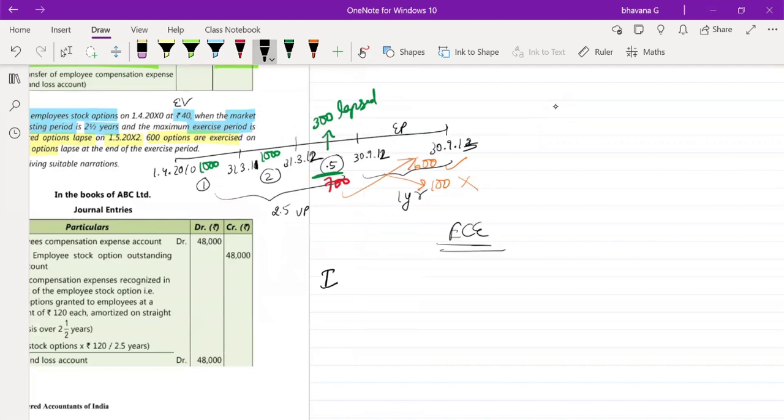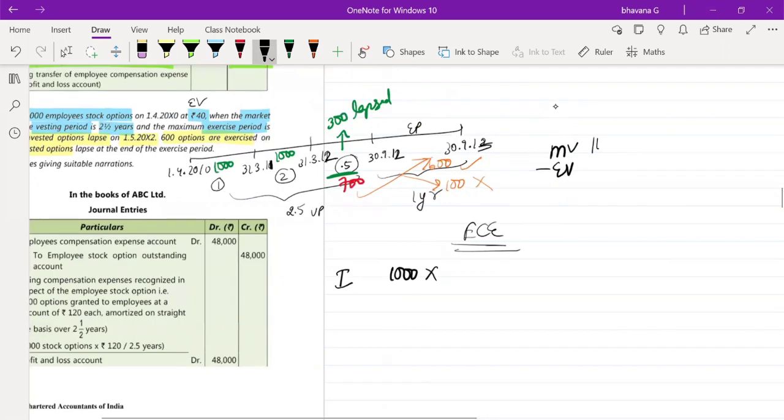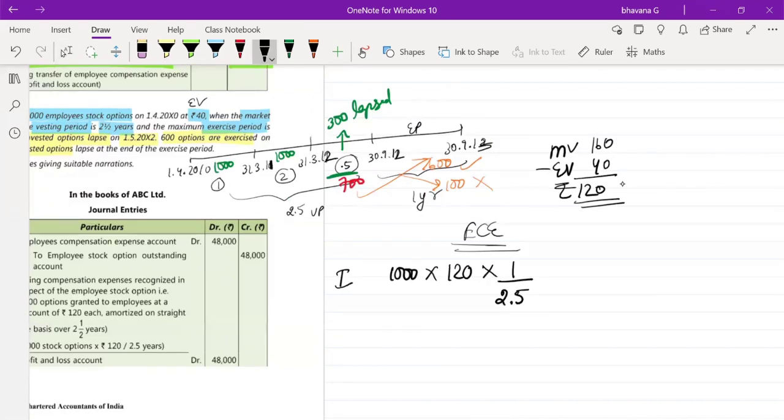So for year one, how much will it be? 1,000 options into discount. How much is the discount? It is market value minus exercise value. Market value is 160 rupees. Exercise value is 40 rupees. The remaining intrinsic value will be 120 rupees. Yes, it is 120 rupees into how much period is completed? 1 year out of 2.5 years.